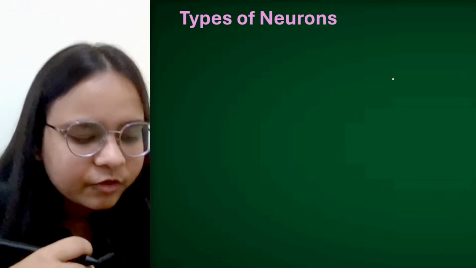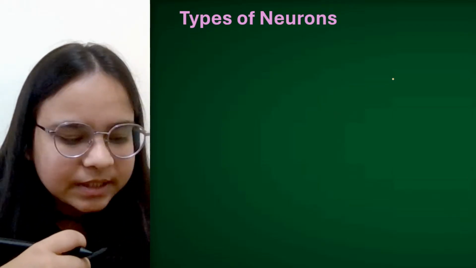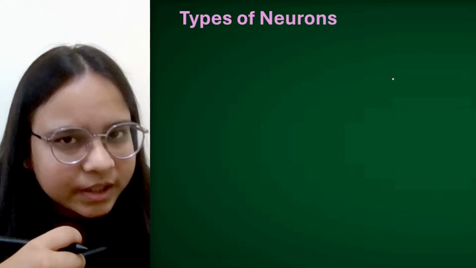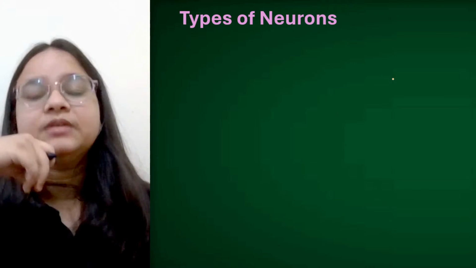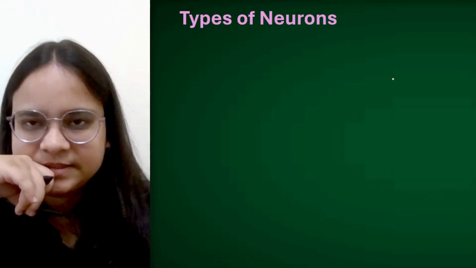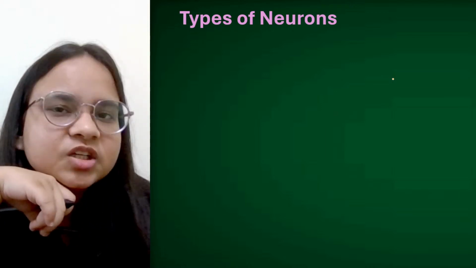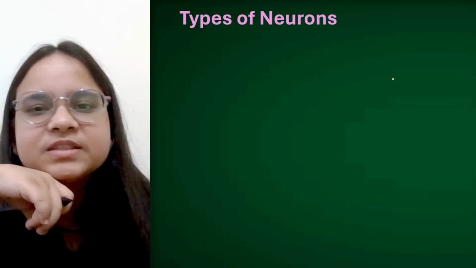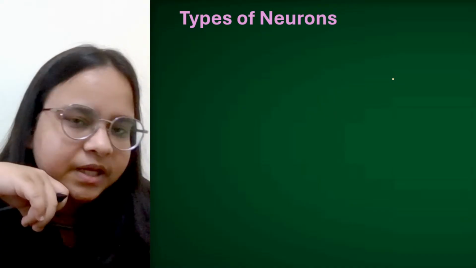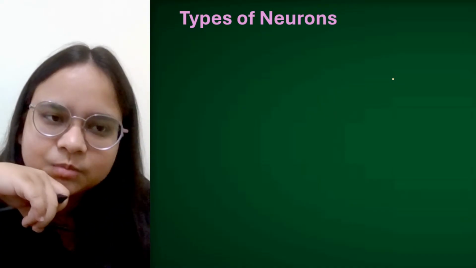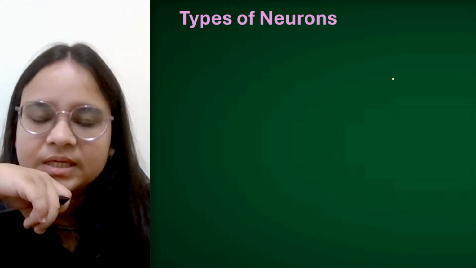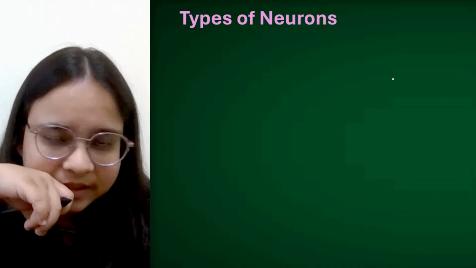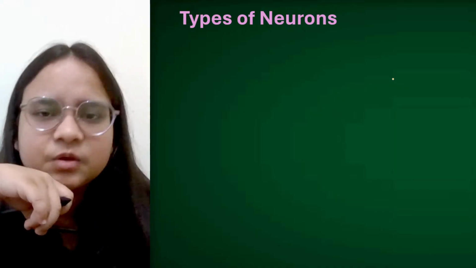Before we discuss the types of neurons, let's recall a little bit about neurons. What are neurons? Neurons are the foundational basis of the nervous system. These are the structural and functional unit of life. Without these neurons, the whole nervous system cannot be made. The whole brain, the whole spinal cord is made up of these small cells only, which we call neurons. The nerve fibers, the long fibers, the ganglion, everything is made up of these neurons only.